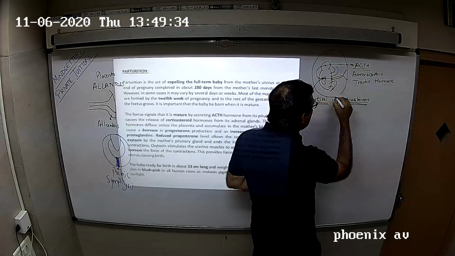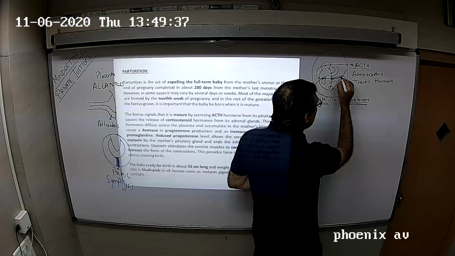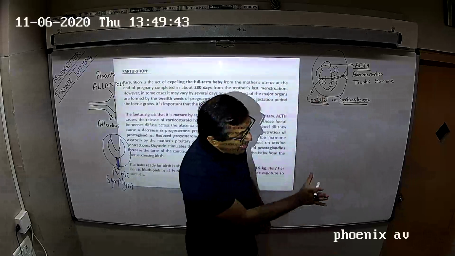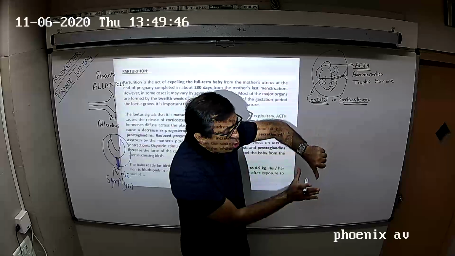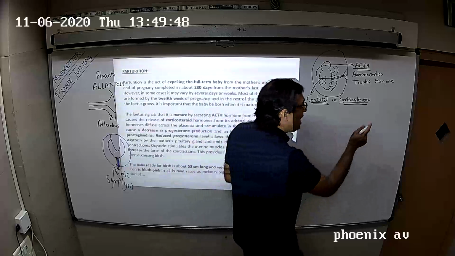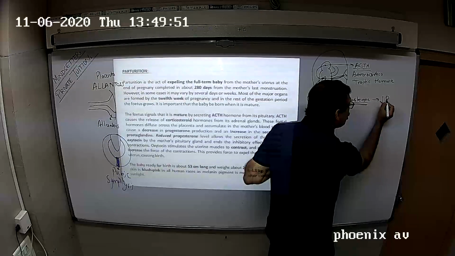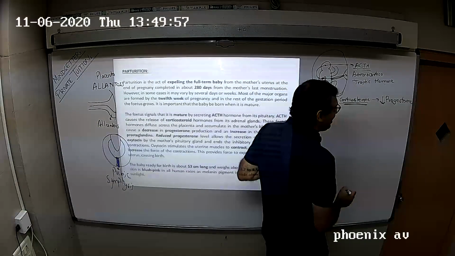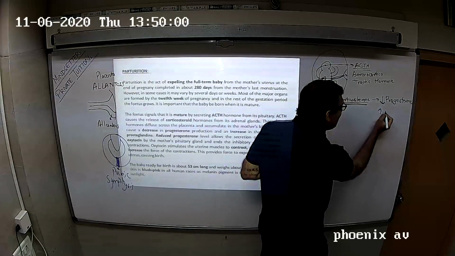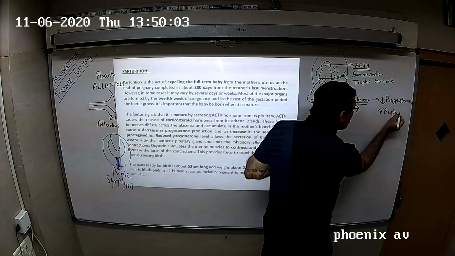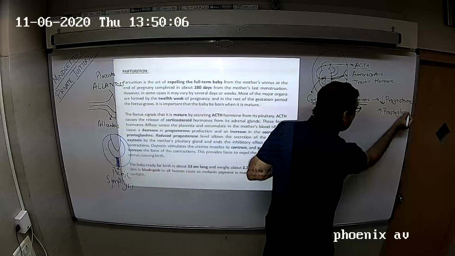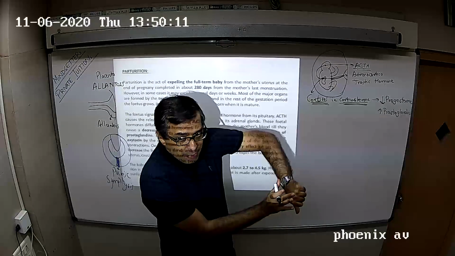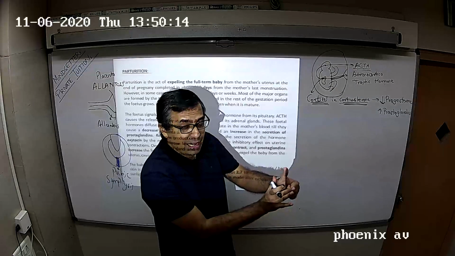So this is the fetus in the uterus, and sir, via the umbilical cord, cortisol reaches the placenta, and in the placenta cortisol will decrease the level of progesterone. Progesterone level becomes less, and it increases the release of prostaglandins. So cortisol goes into the placenta, progesterone becomes less, and prostaglandin becomes high.